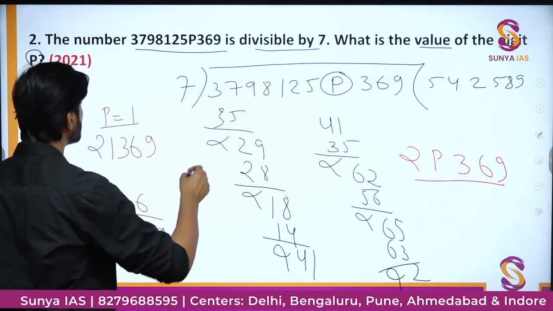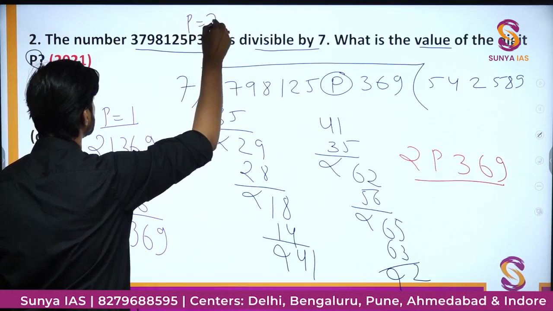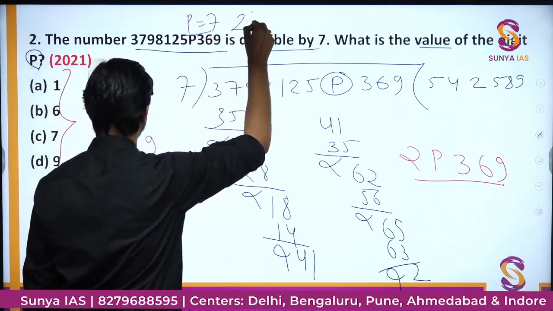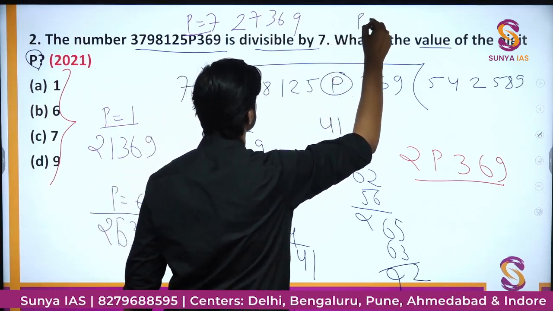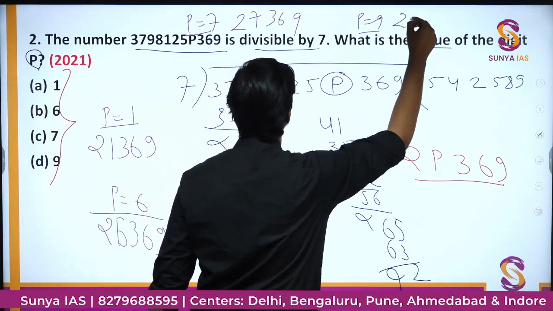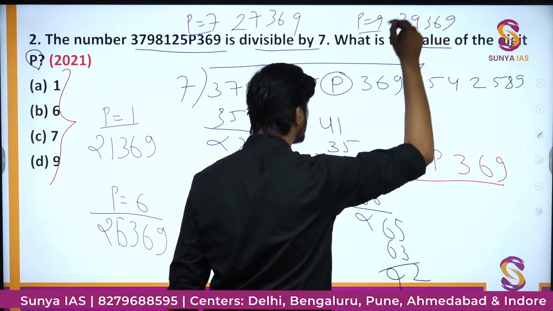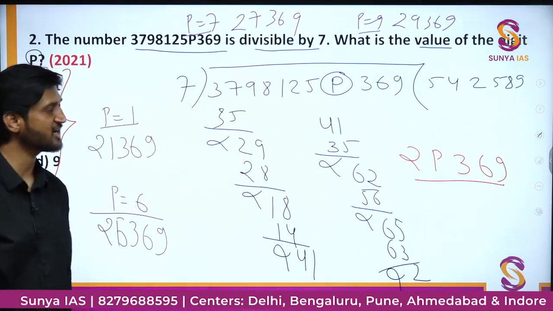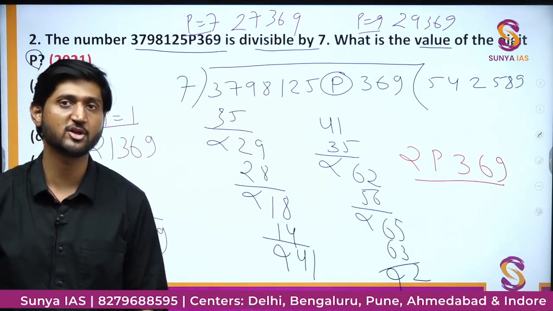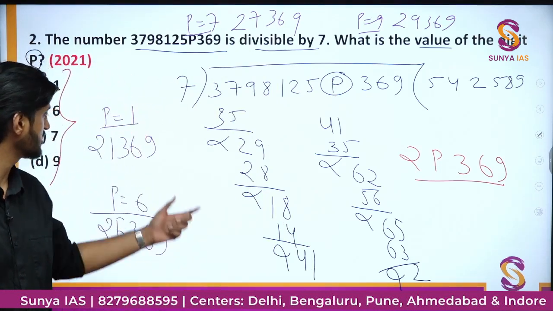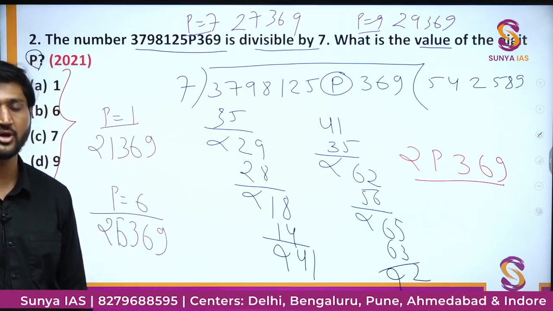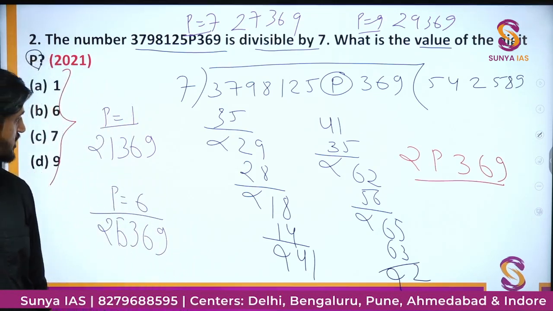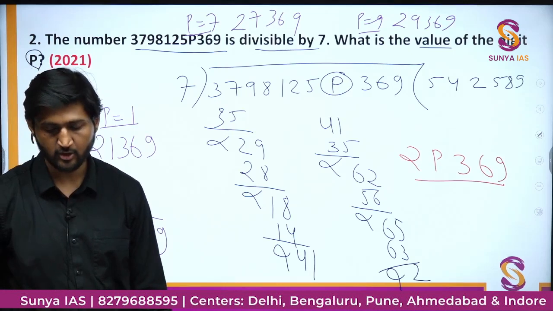We can try for p equal to 7, the number becomes 27369, and we take p equal to 9, the number becomes 29369. Now what we have to do is just a rough and quick division process, running through all the options and all the possible values, and therefore it will not take much time. The only idea is you have to try to complete this division process in your head.